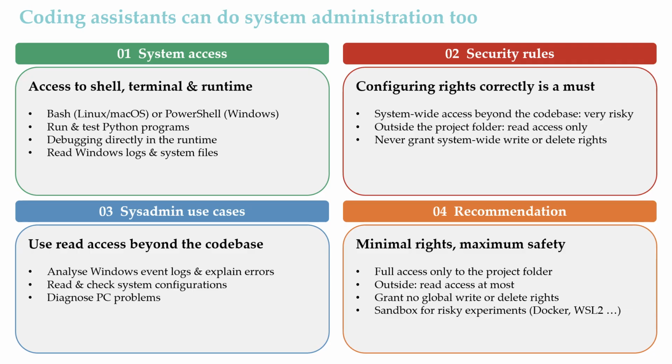So here's the recommendation for vibe coding. Minimal rights, maximum safety. Give full access only to the project folder. Outside of it, read access at most, and no global write or delete rights. For risky experiments, use a sandbox, Docker or WSL2 for example.